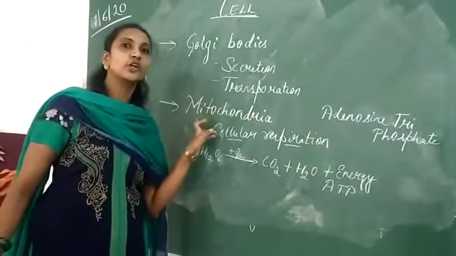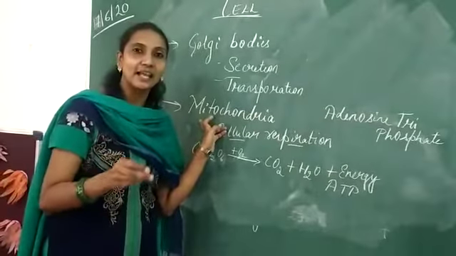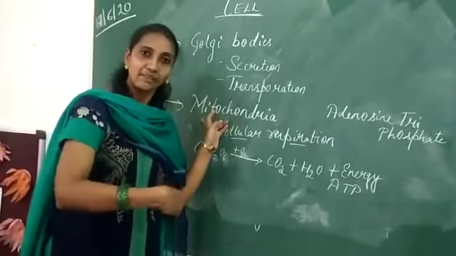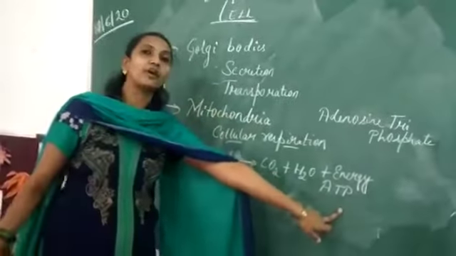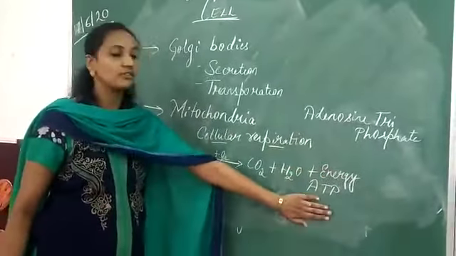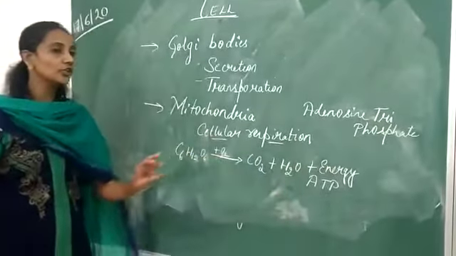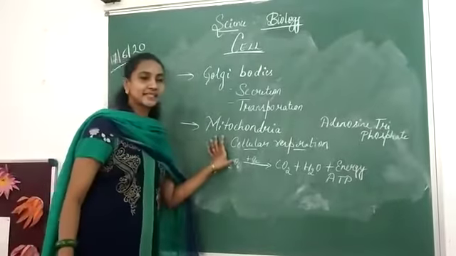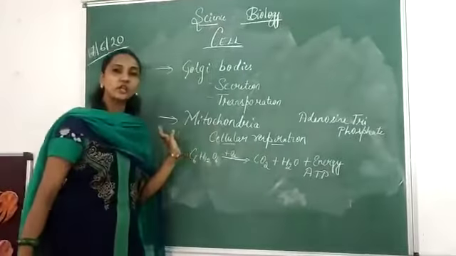Hence it is also known as the powerhouse of the cell. That is, whenever the cell is deprived of energy, it will obtain it from the ATP, adenosine triphosphate. That's the reason it is also known as the powerhouse of the cell.